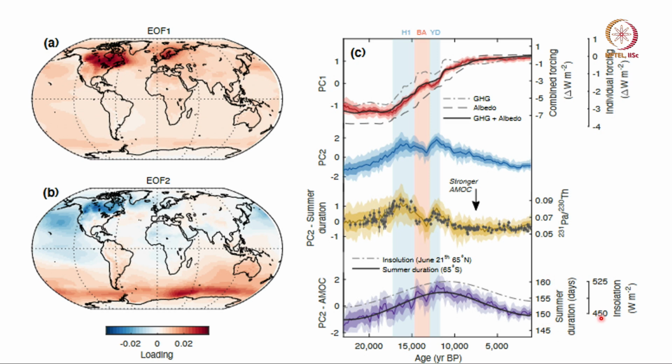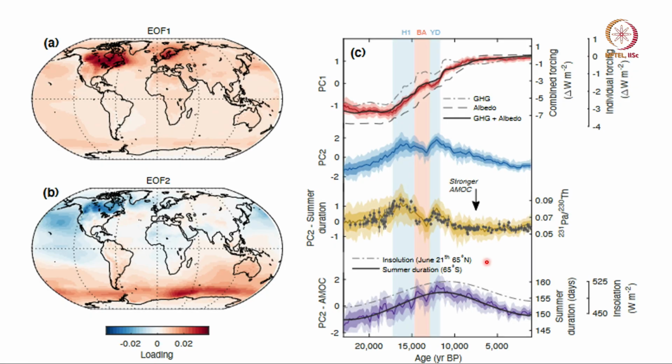Insolation changed from 450 to 525, and the duration of summer changed from 145 days to 160 days. So, this also contributed to the warming as well as cooling. So, the total transition from the last ice age to today consists of the role of greenhouse gases, melting of ice, changes in ocean circulation and changes in incoming solar radiation in the polar regions.